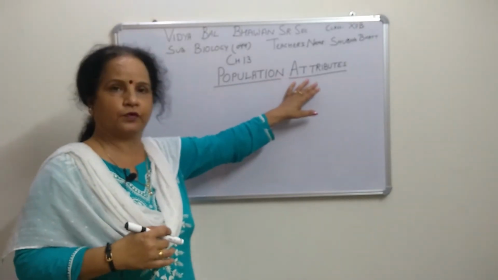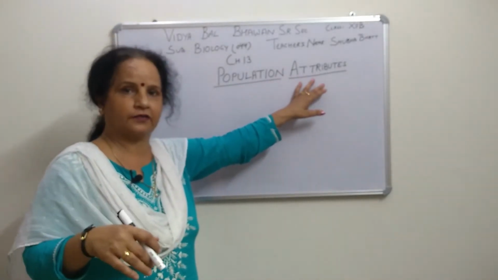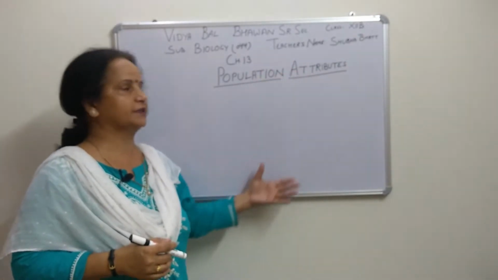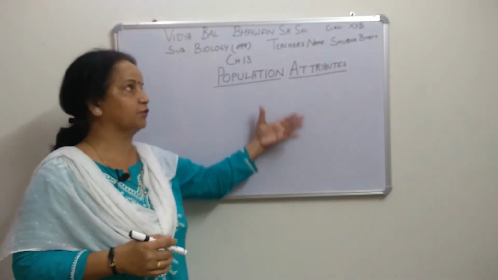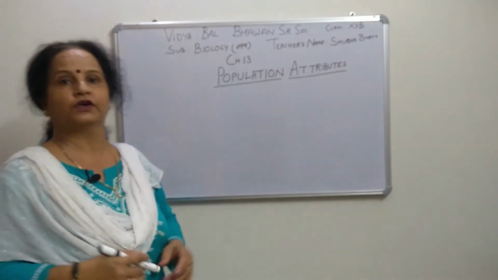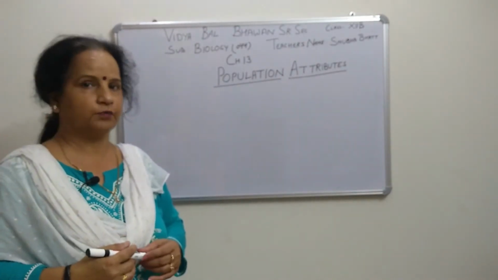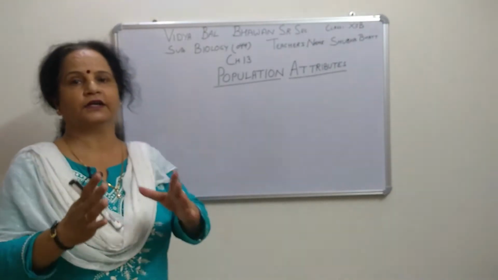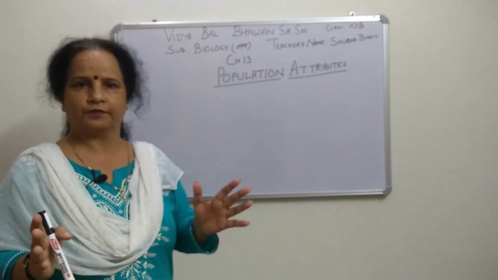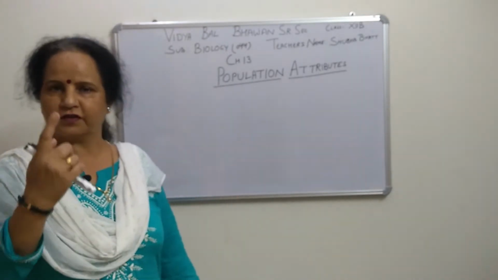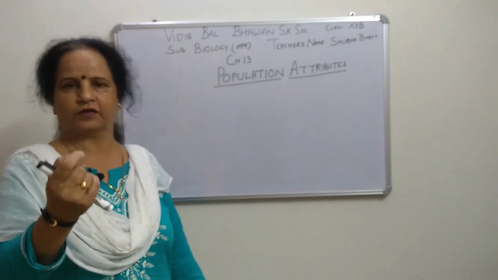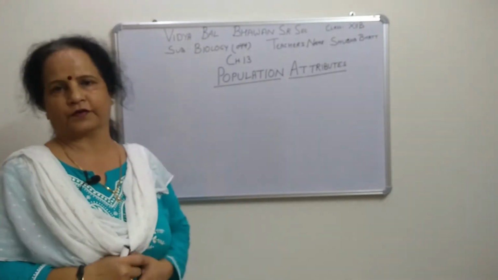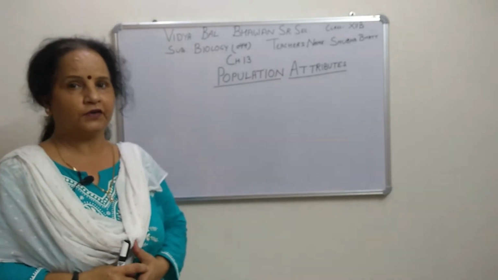Population attributes. Again I told you, attributes means characteristics. So what are the characteristics of population? Before we start this one, हम इससे पहले शुरू करें, we should know what is population, right? What is population? You never see any isolated individual of any species. You never see any one single organism surviving in a particular environment, a specific geographical area. Never. Why is it so?